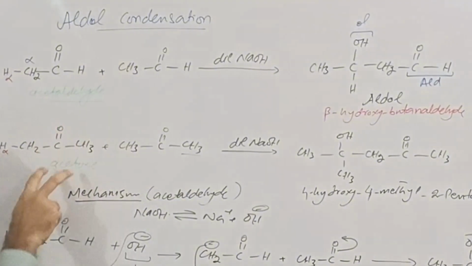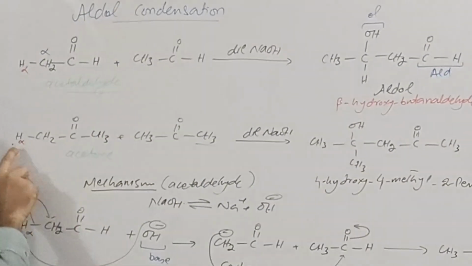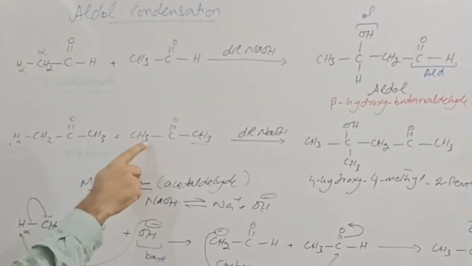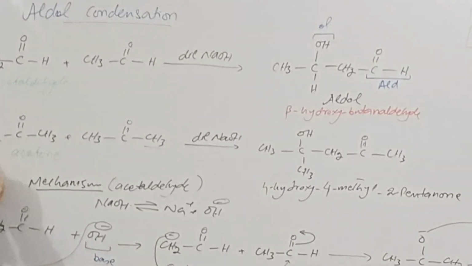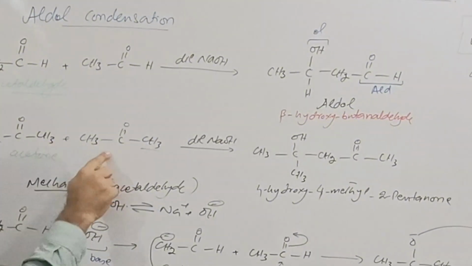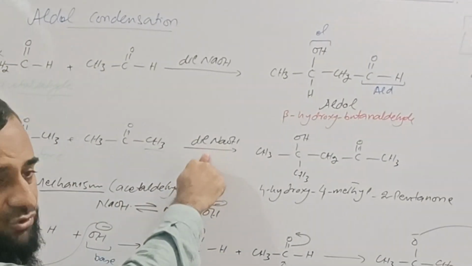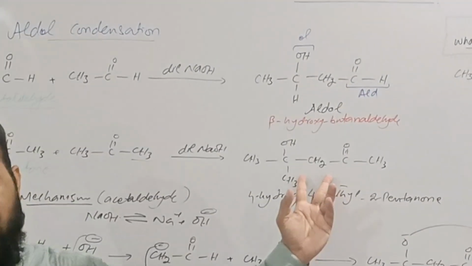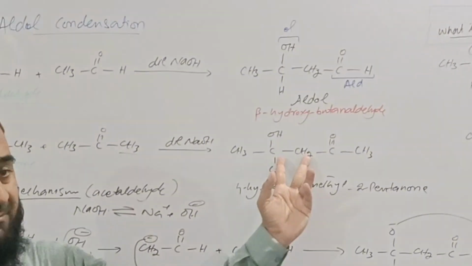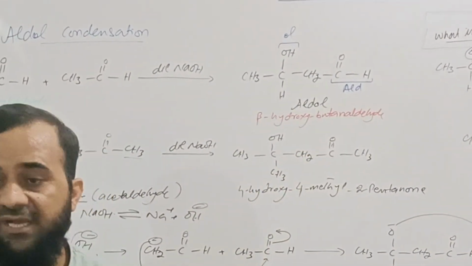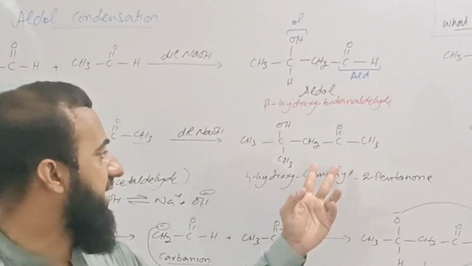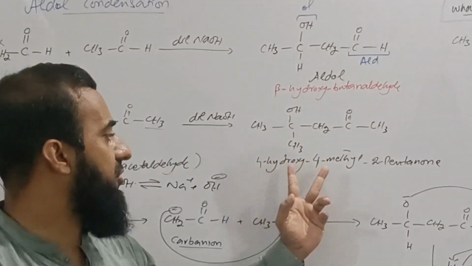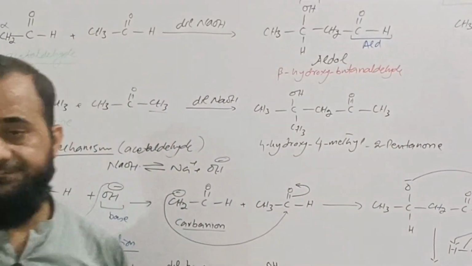If we talk about ketone, this is acetone, which also contains alpha hydrogen. These ketones undergo condensation in the presence of dilute sodium hydroxide, and this product is formed. This product is not called aldol because there is no aldehydic group. Alternatively, we can name it 4-hydroxy-4-methyl-2-pentanone.